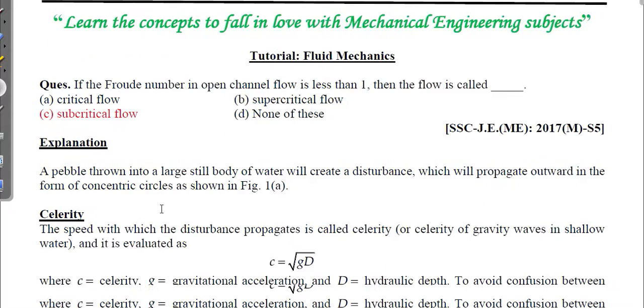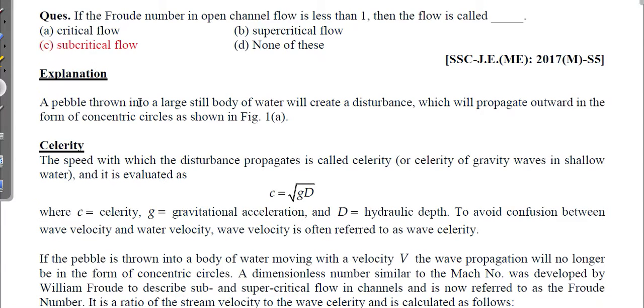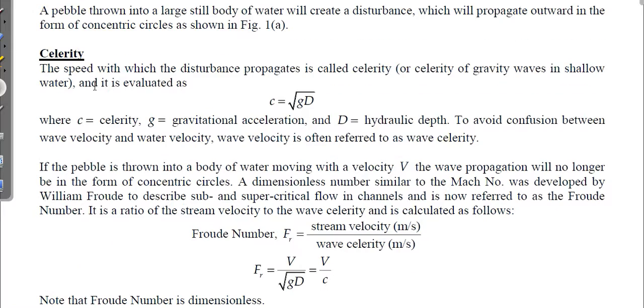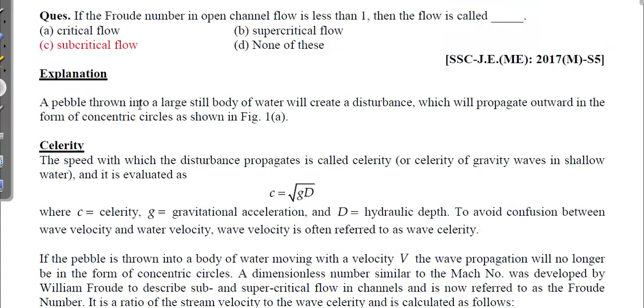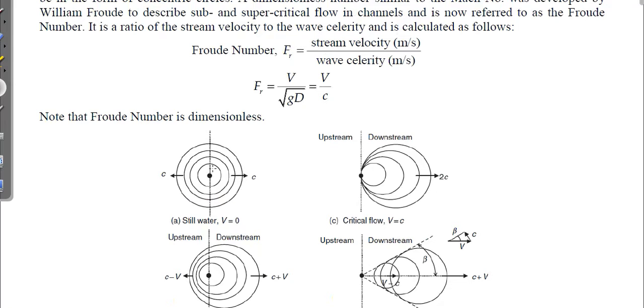The question asks: Froude number in open channel flow is less than 1, then the flow is called subcritical flow. In that regard, suppose there is still water and you throw a stone in that still water. We know that a wave will be generated, and it propagates outward in the form of concentric circles. You throw a pebble here and it will travel in concentric circles in still water.